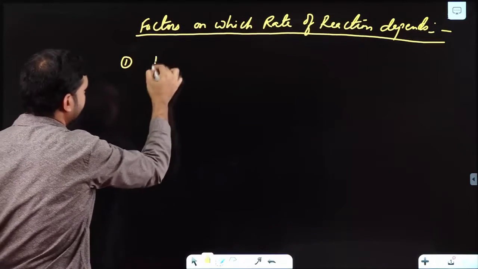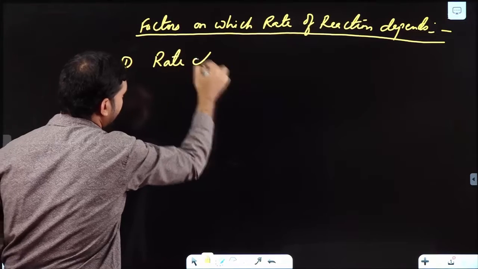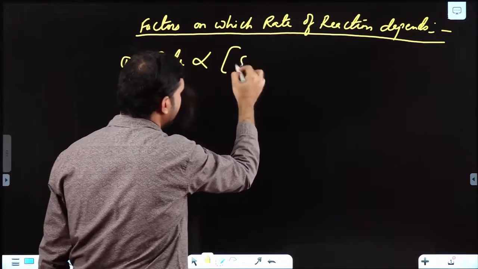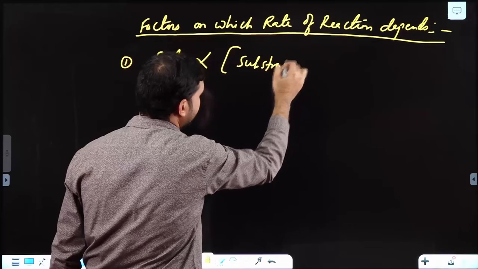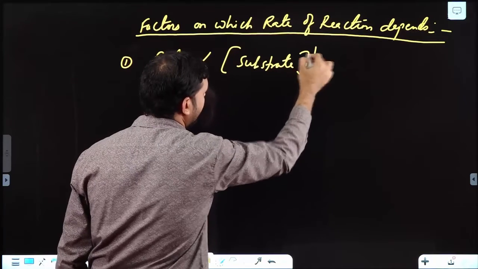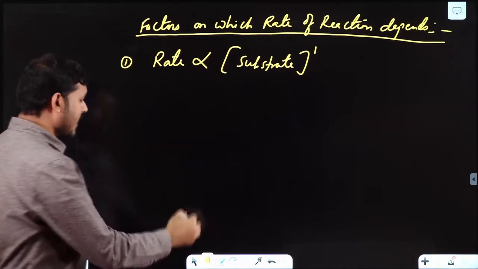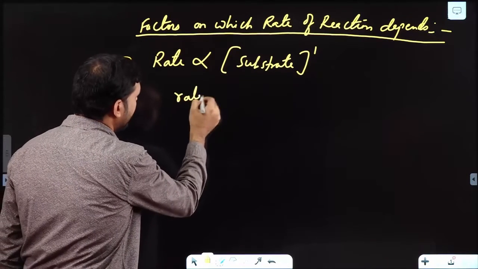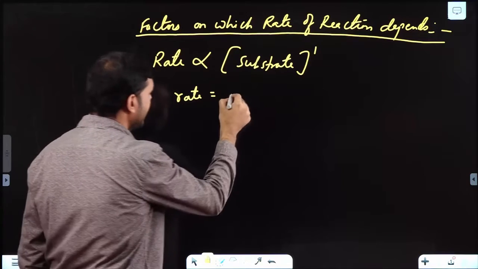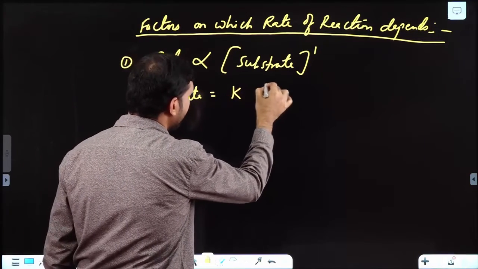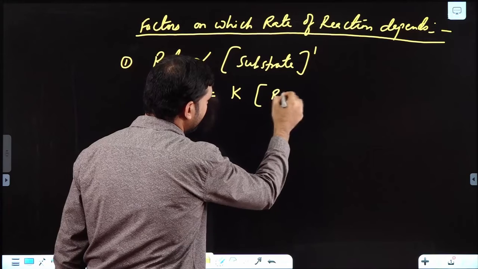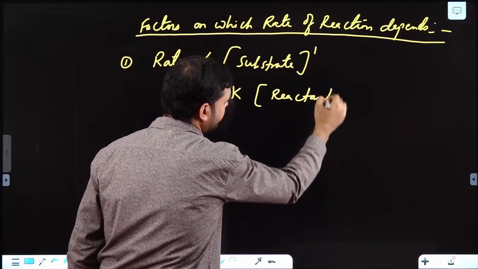First, rate is directly proportional to the concentration of substrate, to the power 1, because only 1 mole of substrate is taken. So I can write rate of reaction of SN1 equals some rate constant K times the concentration of reactant. Clear?